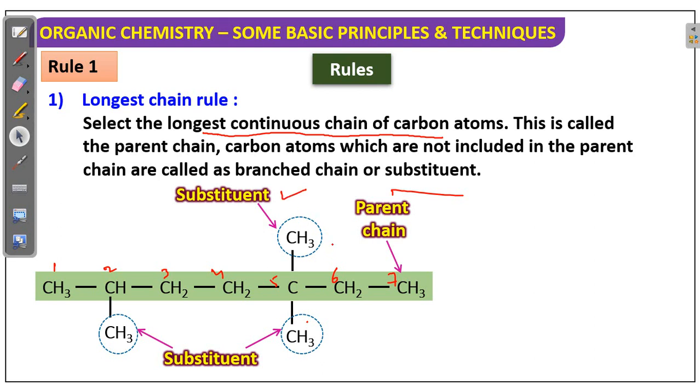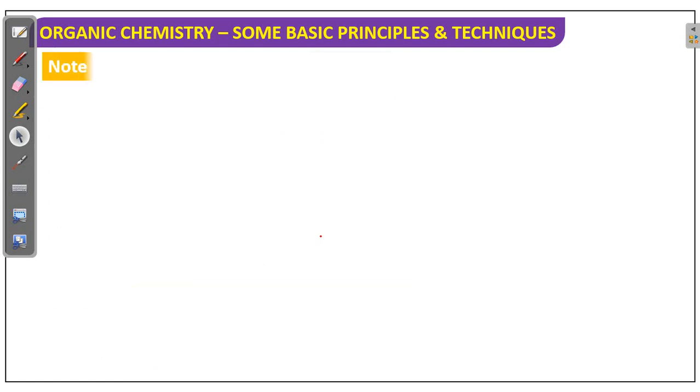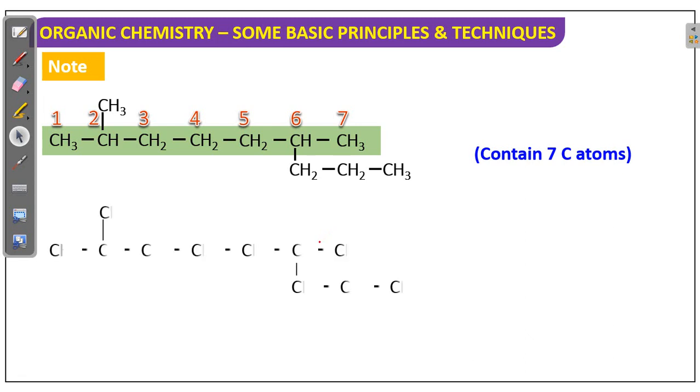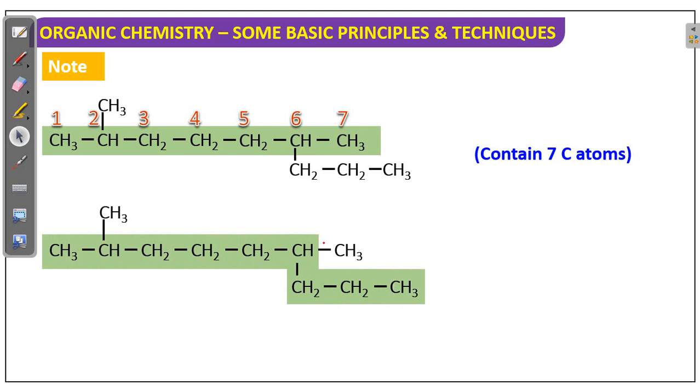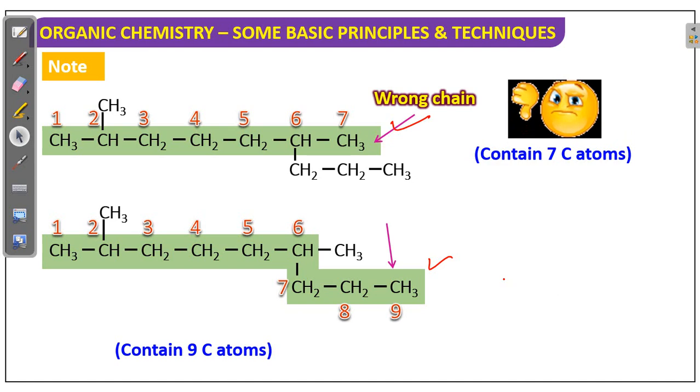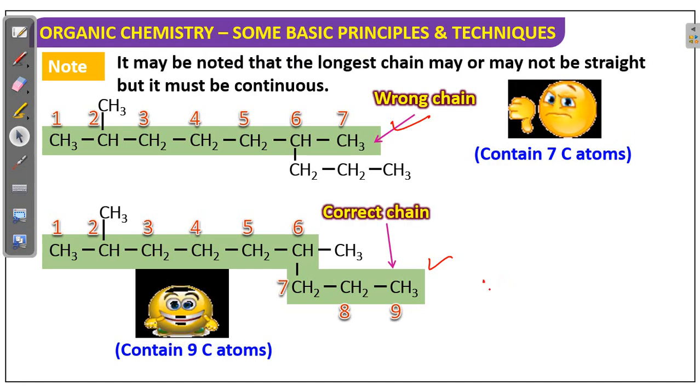Now, after selecting the long chain, the second rule is numbering. See here also, suppose longest chain, it's not necessary to take only a straight chain. It may be zigzag. Okay, so the important thing is you have to take the longest chain. See here, in the first case only 7 carbons are there. In the second case we are getting 9 carbons. So obviously the 9 carbon one is correct. Okay, this one is correct.